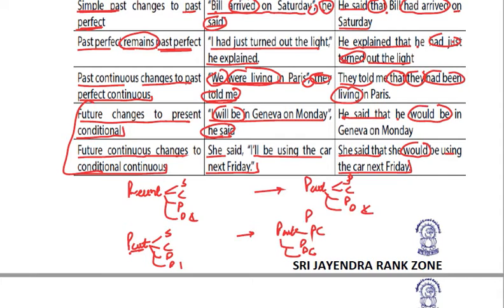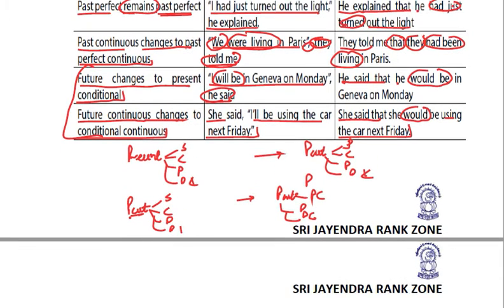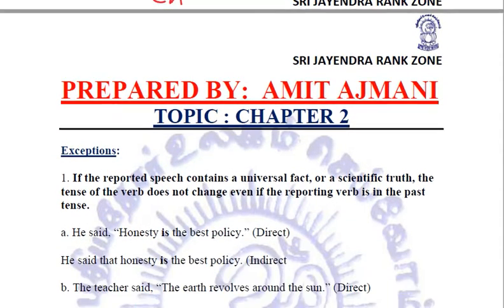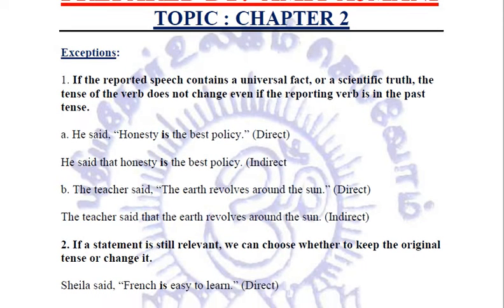Please go through all the examples again and try to understand each one of them. They are very, very important, these rules, right? So this is how we change whenever we are converting a direct speech into indirect speech. However, there are many exceptions to it. Now, these exceptions are very, very important. Why? Because if we do not remember these exceptions and we convert as per the above rules, it will be considered wrong, obviously.